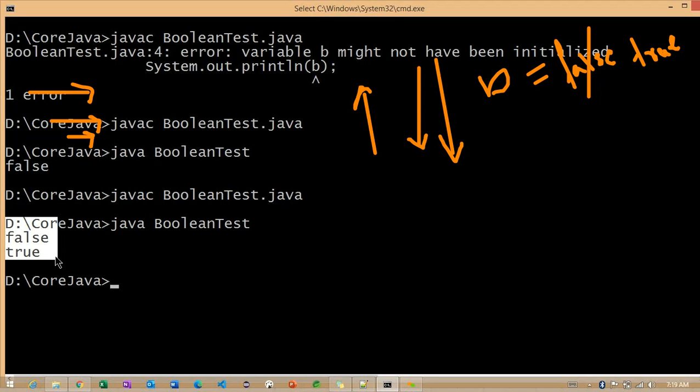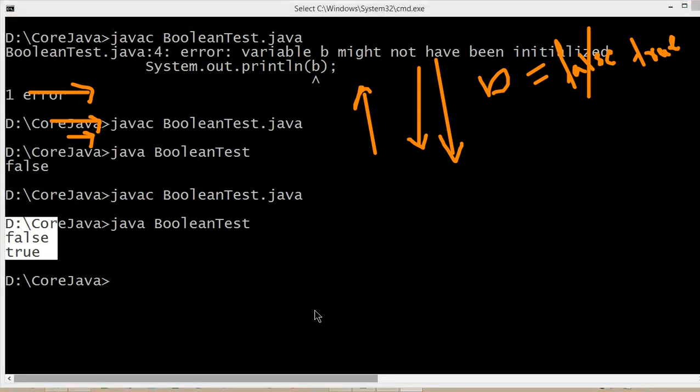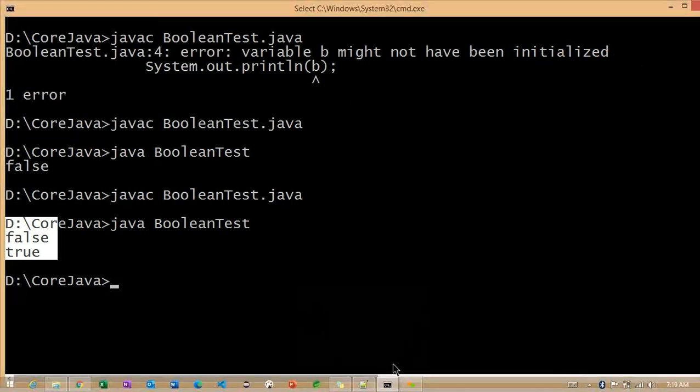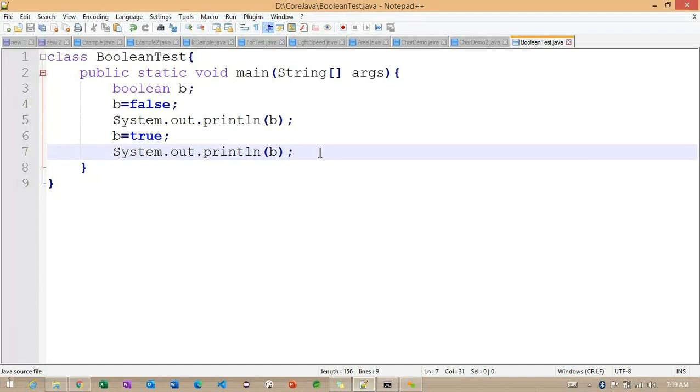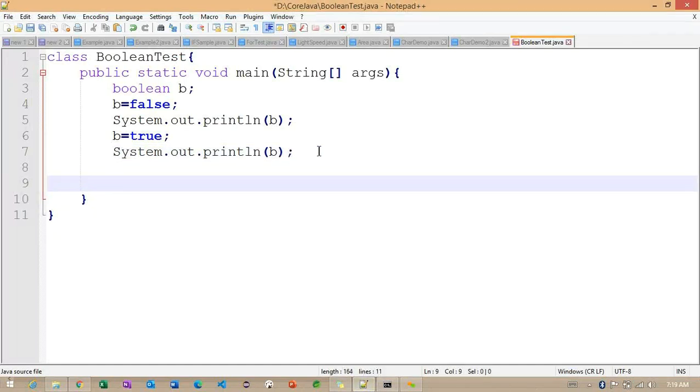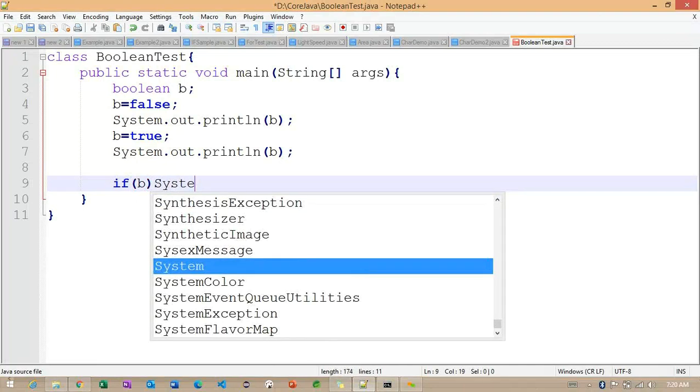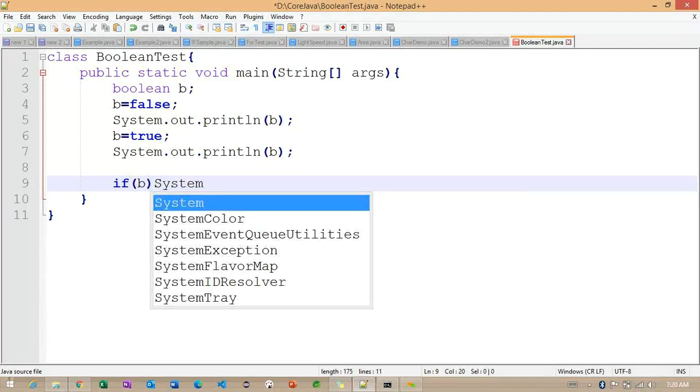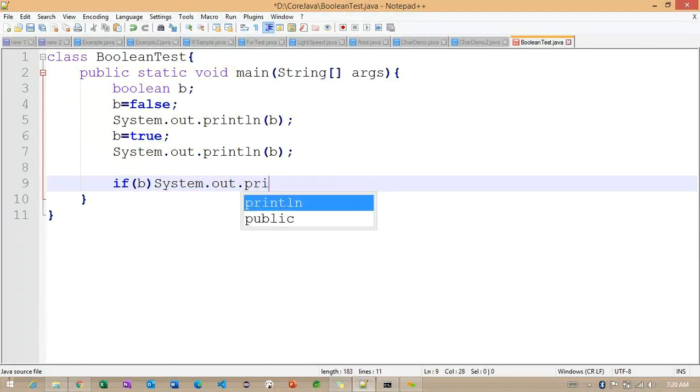Now, based on this same boolean, I want to use an expression. I want to use our if condition with our expression. How am I going to use it? Carefully observe here. You need to answer my question regarding this particular block. If I use this particular b, I will write this particular message here, System.out.println.